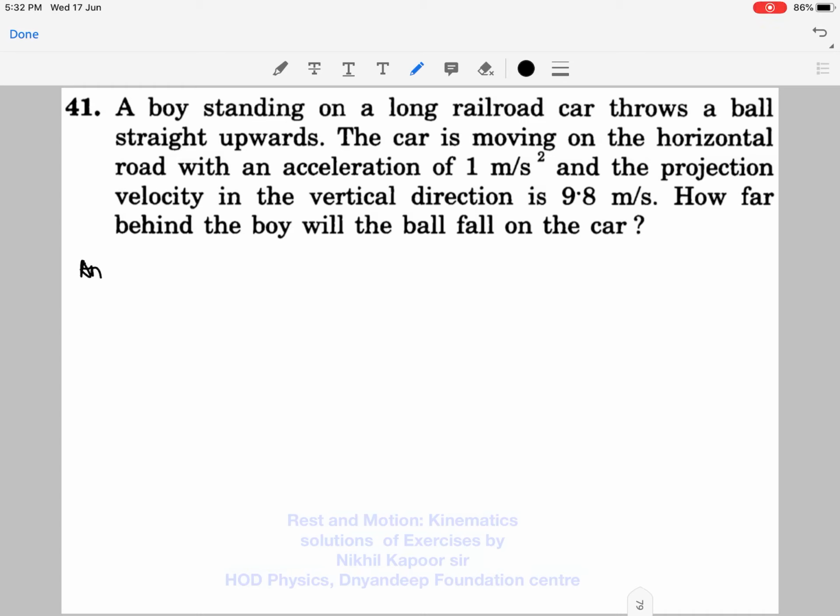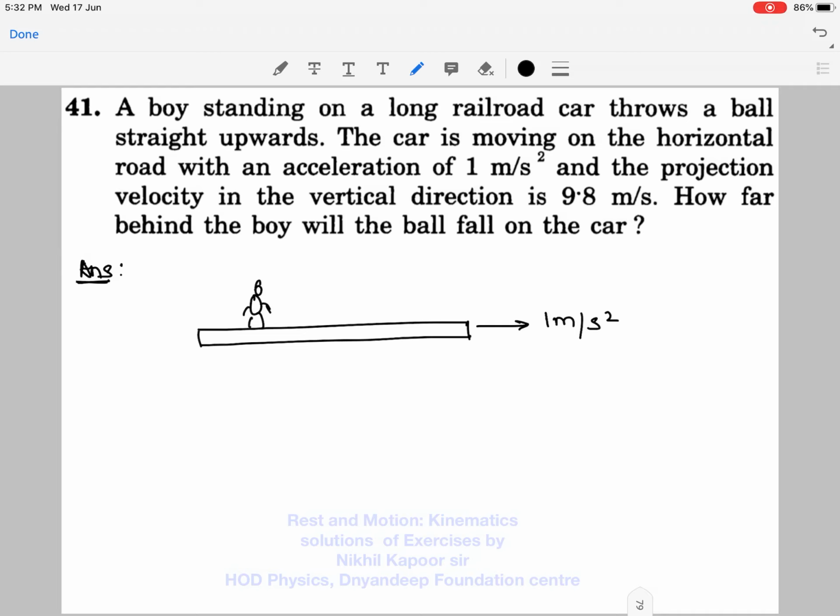The 41 question from the exercise of H.C. Verma, topic kinematics. And here it is said that a boy is standing on a long railroad. So here this is a long railroad, or this is the platform, okay? And this particular platform is accelerating with 1 meter per second square, and a boy is standing on it. Okay, so height of the ball is negligible, or you can consider the height also.